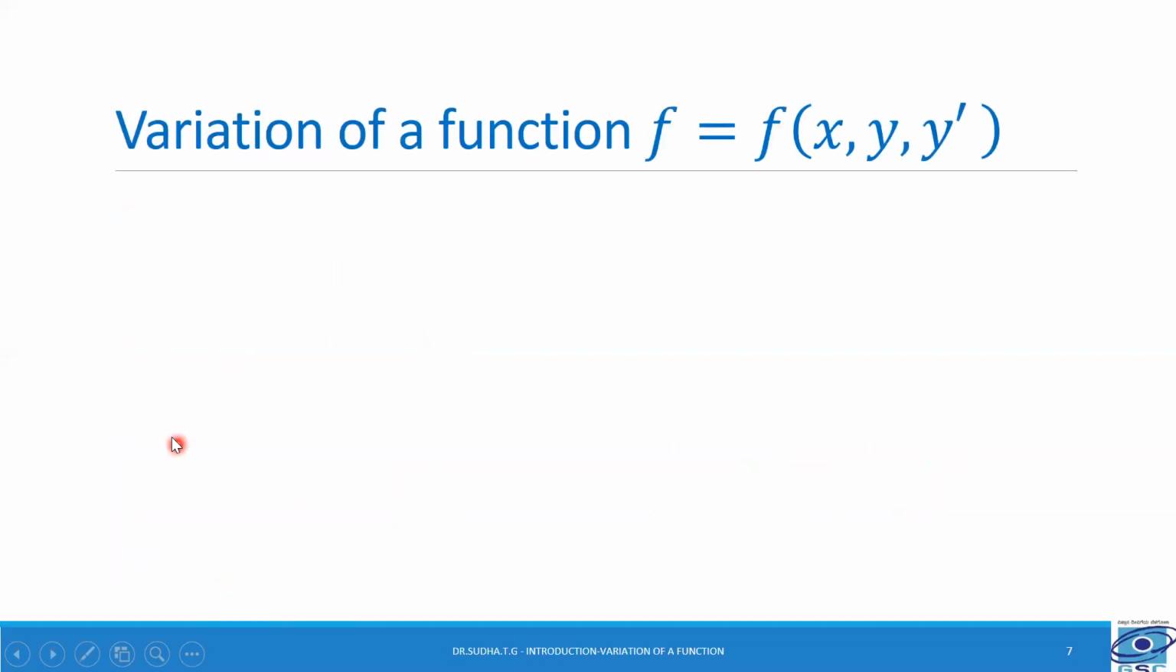Now let us see the variation of a function f is equal to f of x comma y dash. What is this variation? Variation is nothing but change in f.